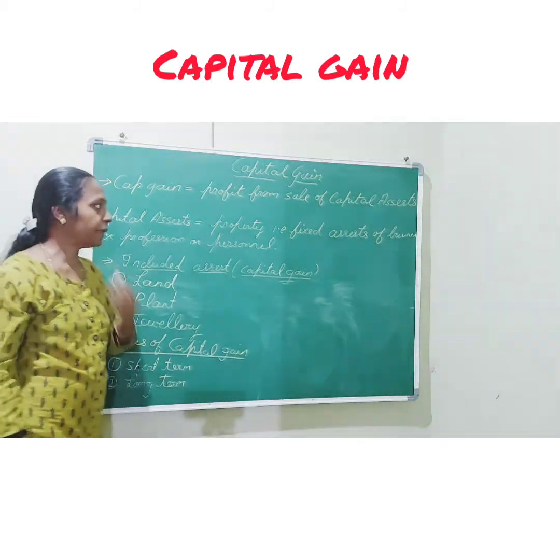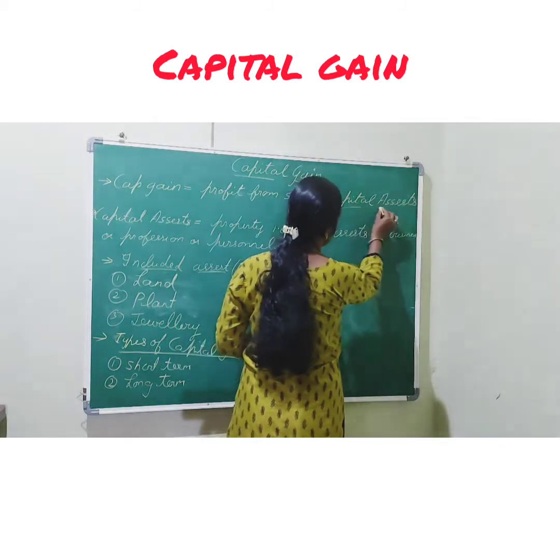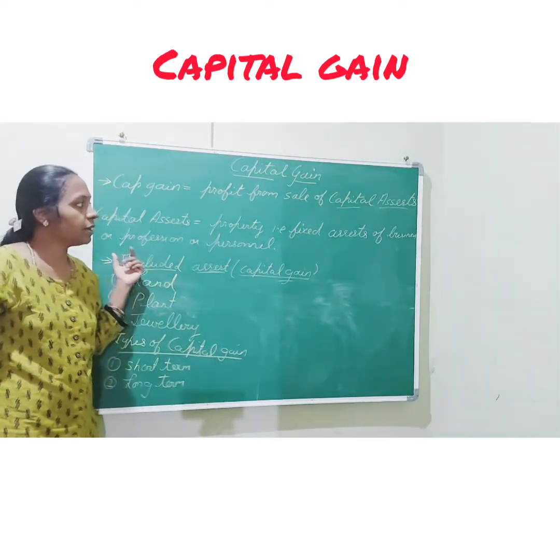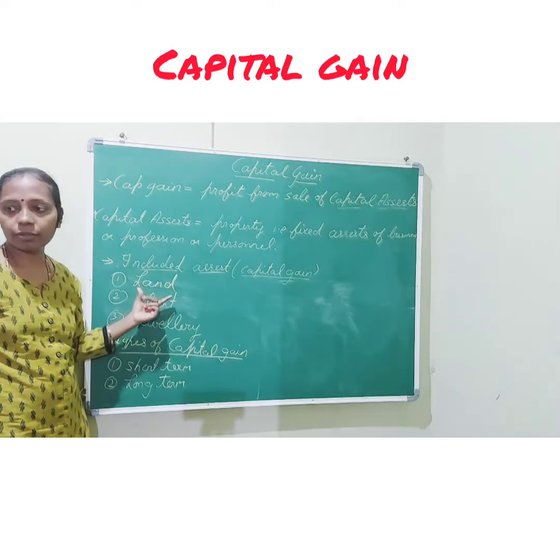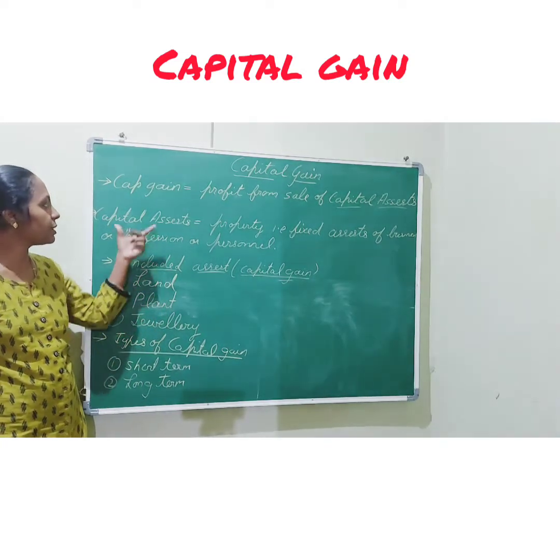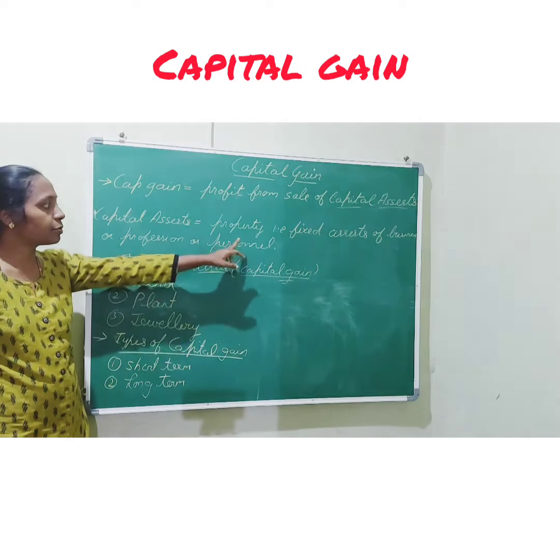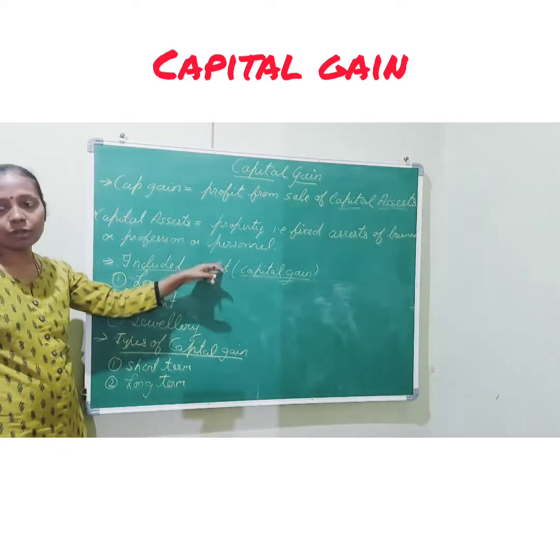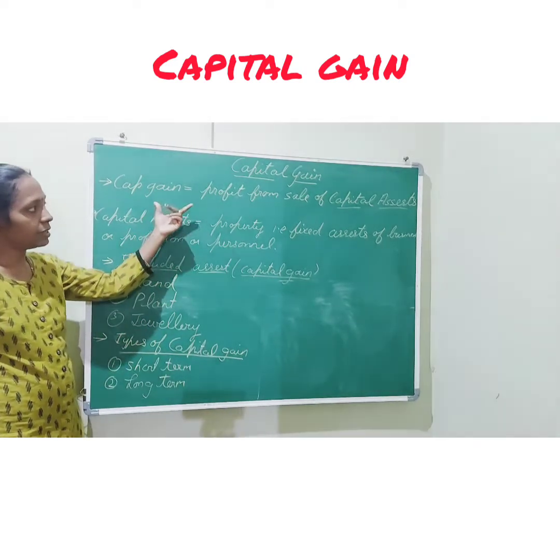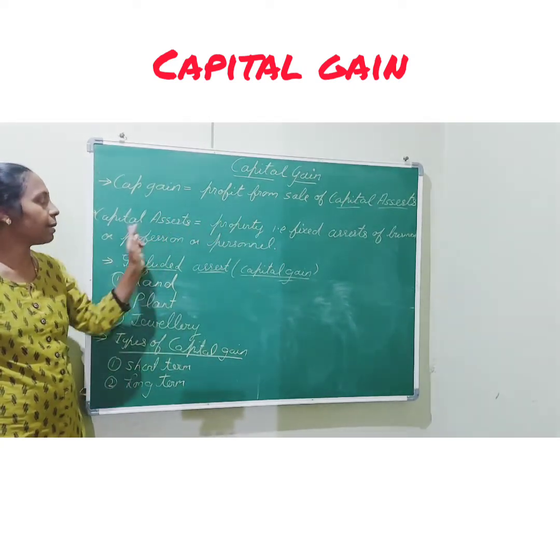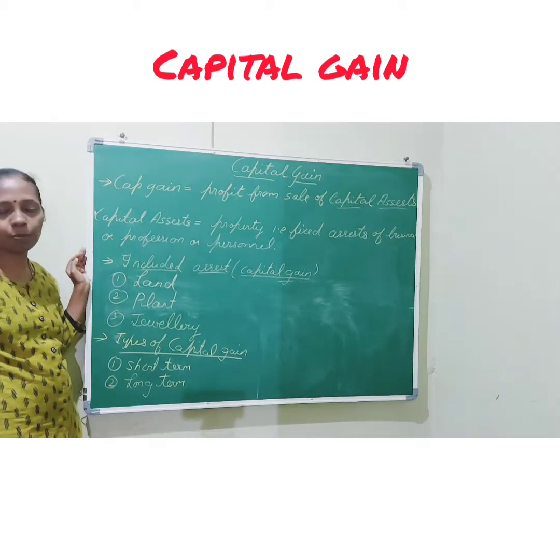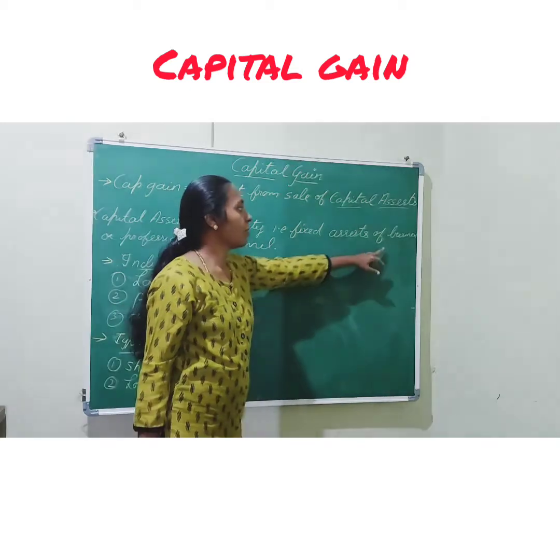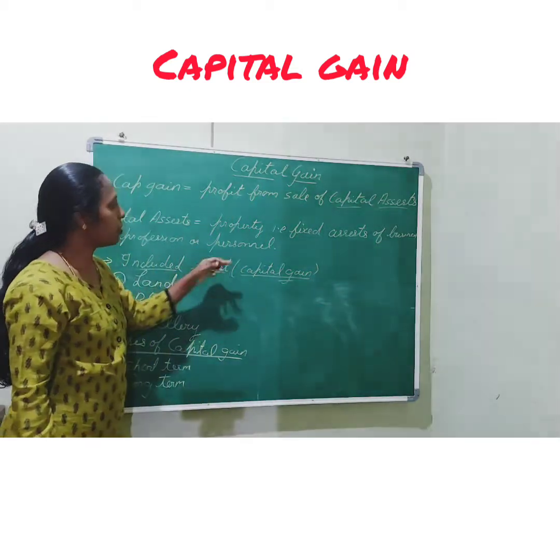Okay, and now capital assets. Capital assets means what all will come, you should be clear in this. Not all the assets, but some assets are not included in this, some are included. Capital asset is property, that is fixed assets of business, profession or personal. Capital asset includes all properties which you are having, it may be fixed assets of business, of profession or your personal.